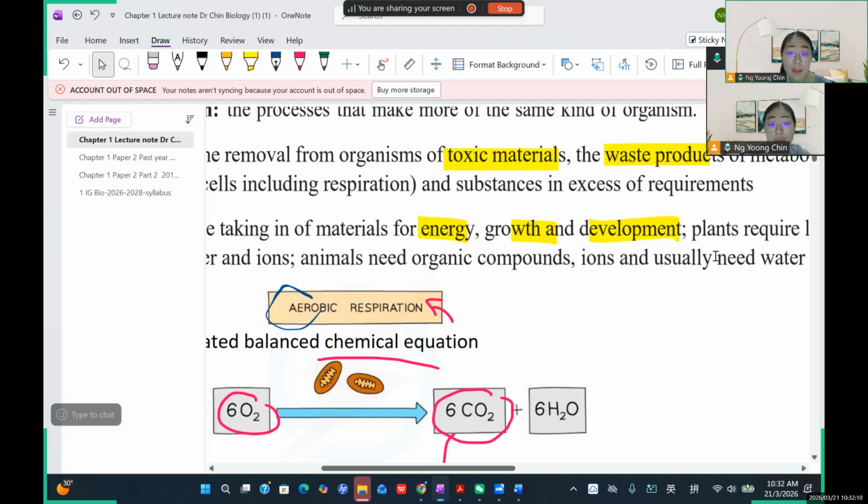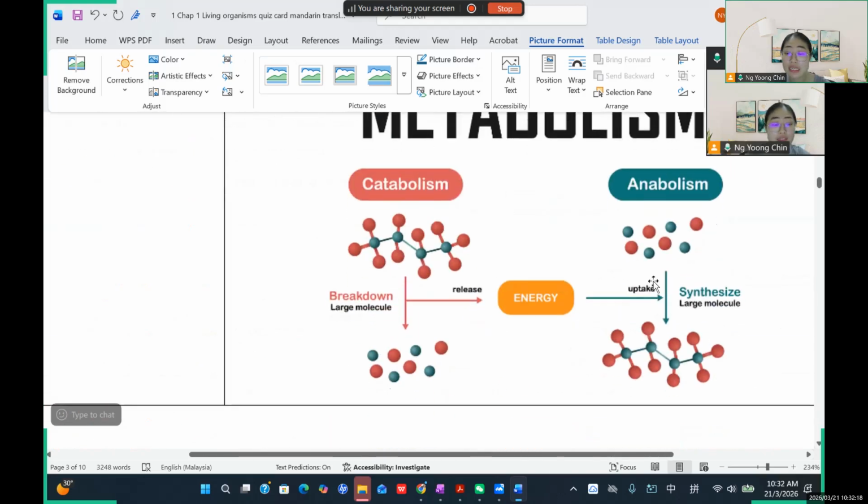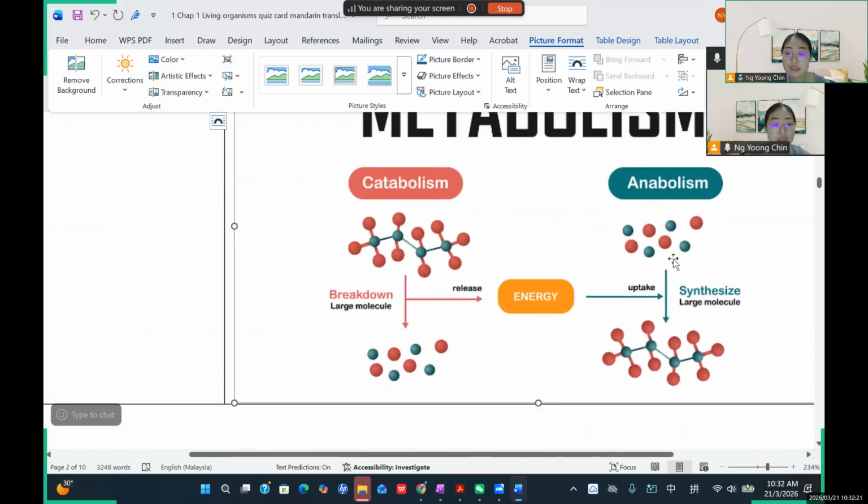For example, amino acids become protein product. This is anabolism. So anabolism, from small monomers becoming large macromolecules, requires energy input.